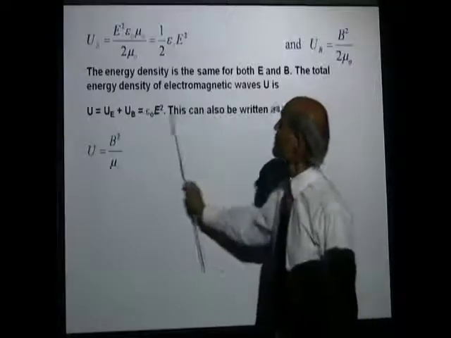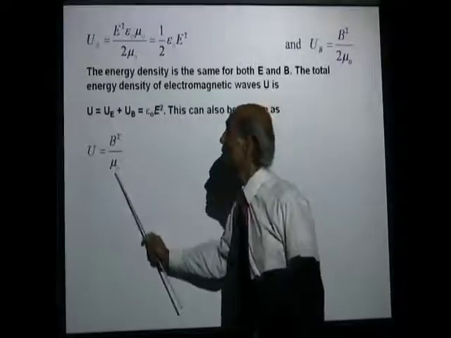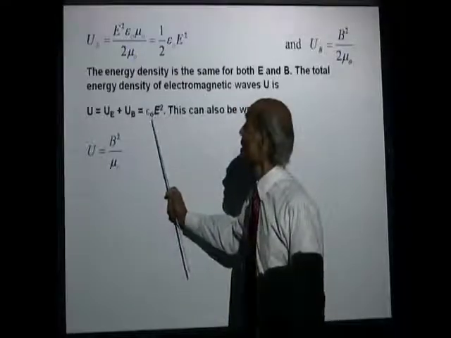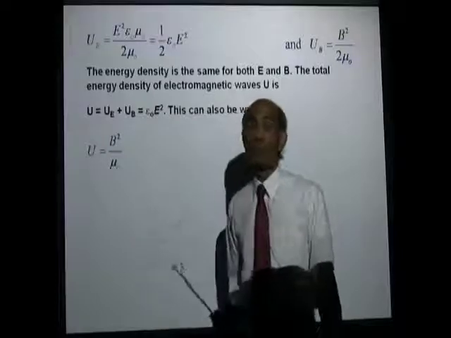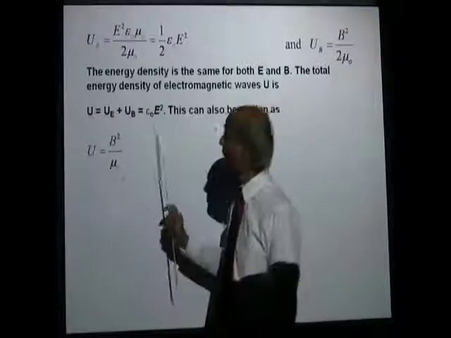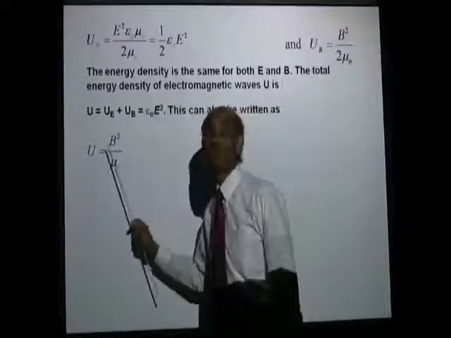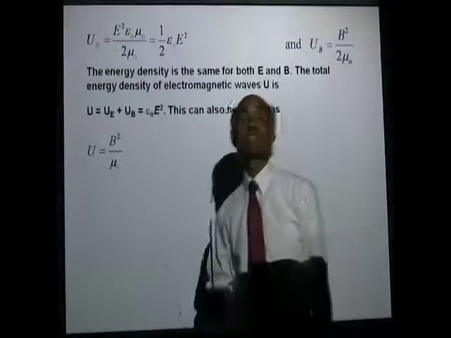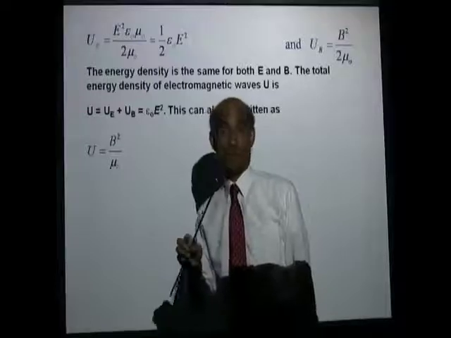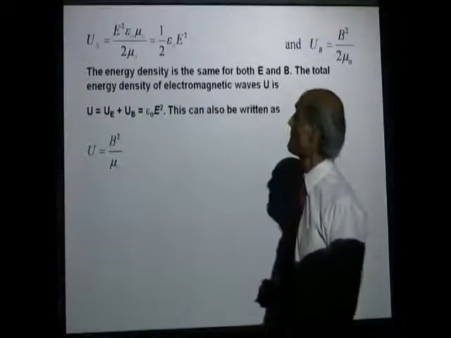And you can write this also as B squared over mu 0. Epsilon naught E squared and B squared over mu 0 are both the same, using the relation E equals C times B, and of course C equals 1 over square root of mu 0 times epsilon naught.